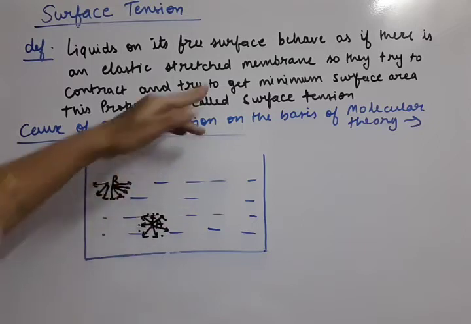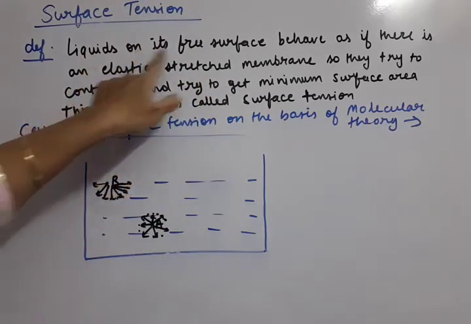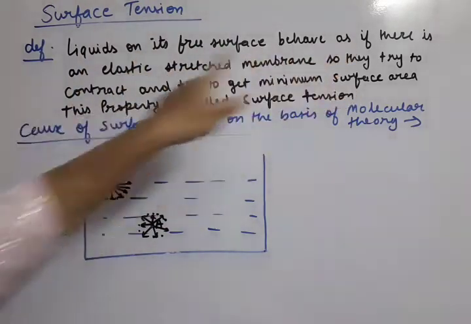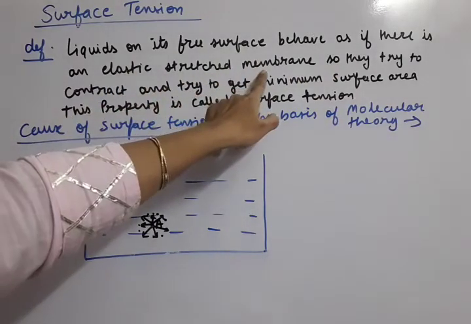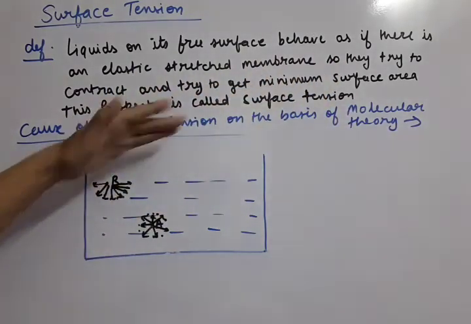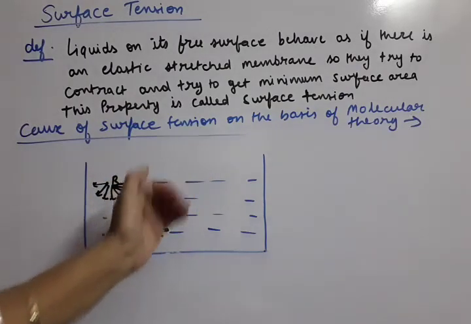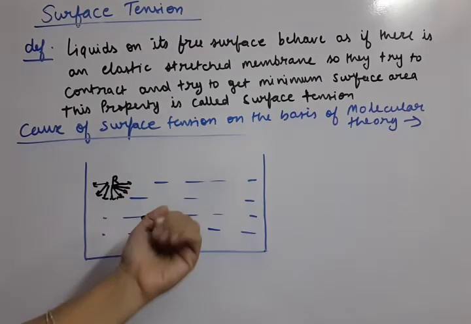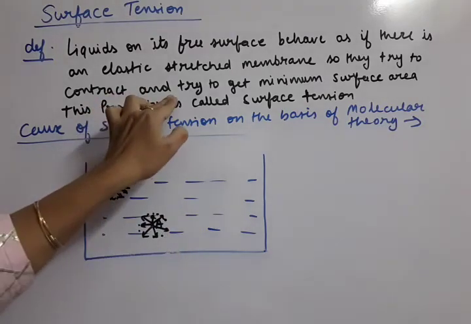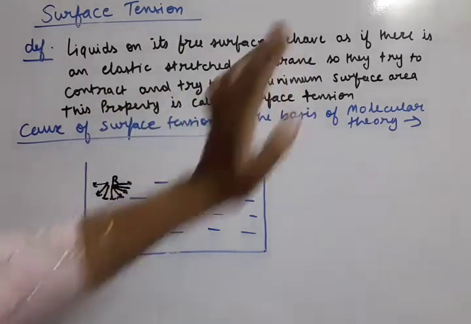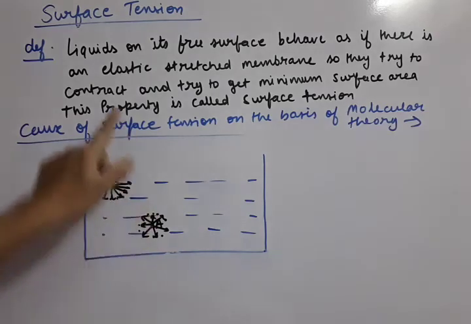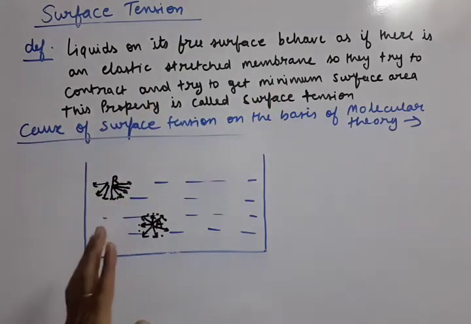So this is the reason we have written here, that liquids on their free surface behave as if there is an elastic stretched membrane. So they try to contract. Because the molecules on the free surface get a force or push inside, they always try to contract and get minimum surface area. This property is called the surface tension.